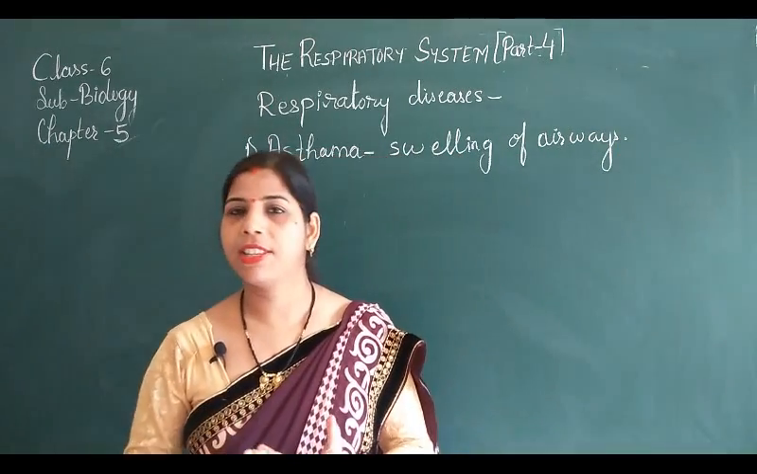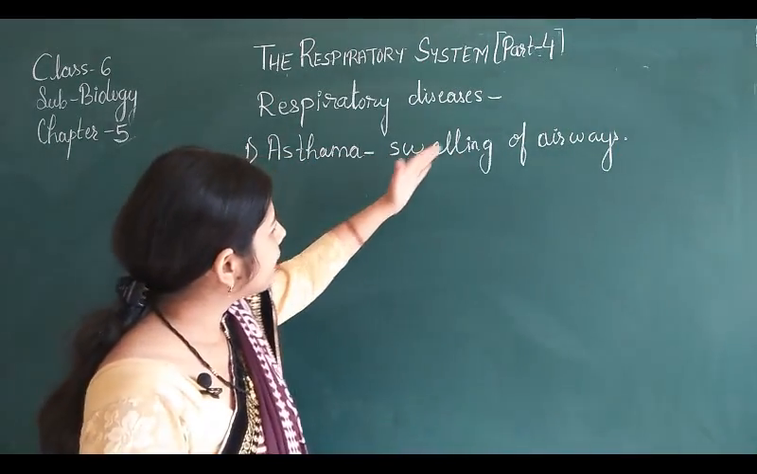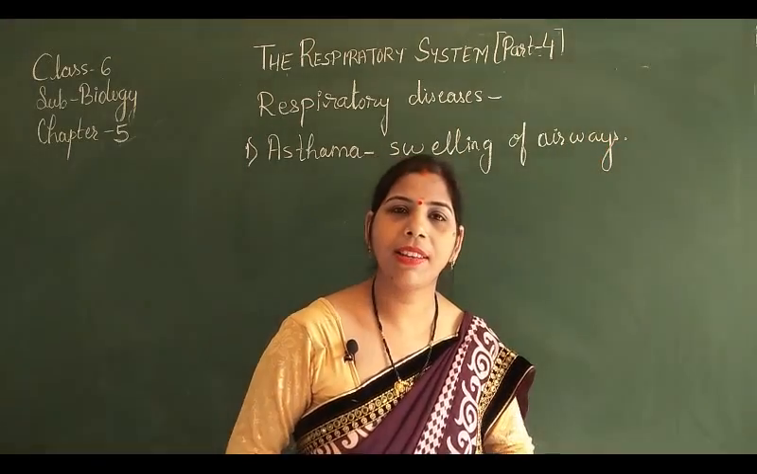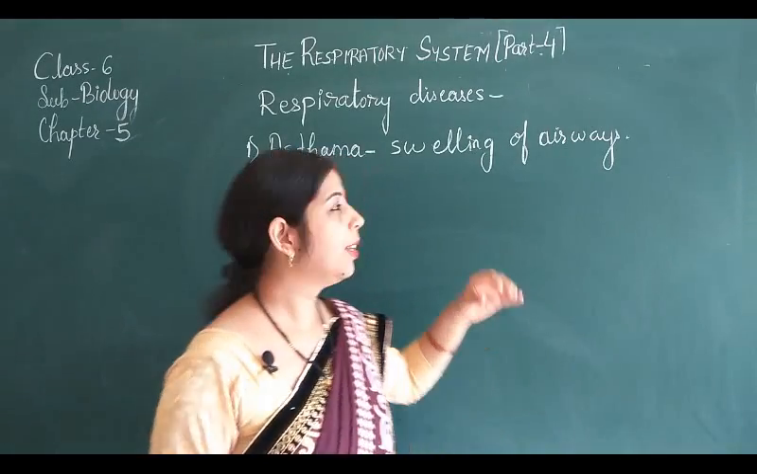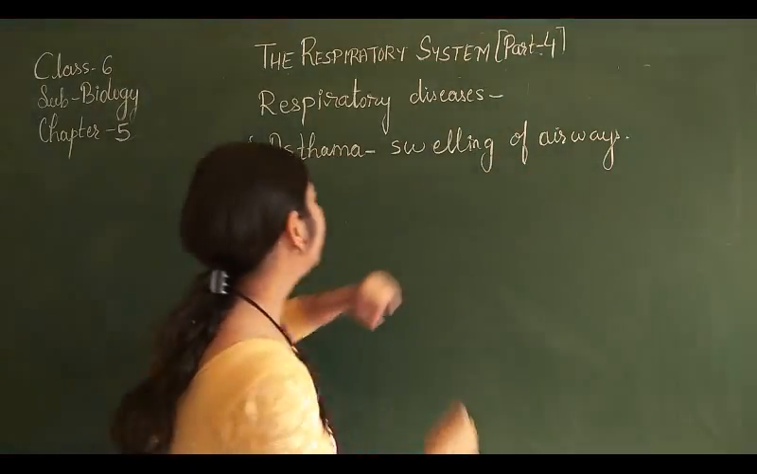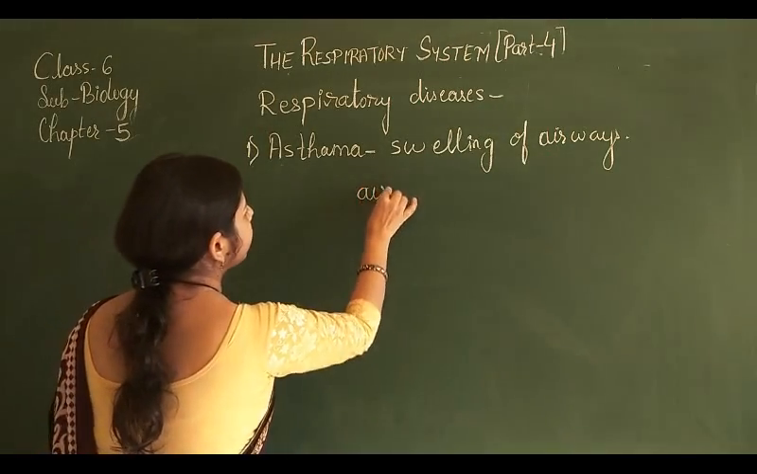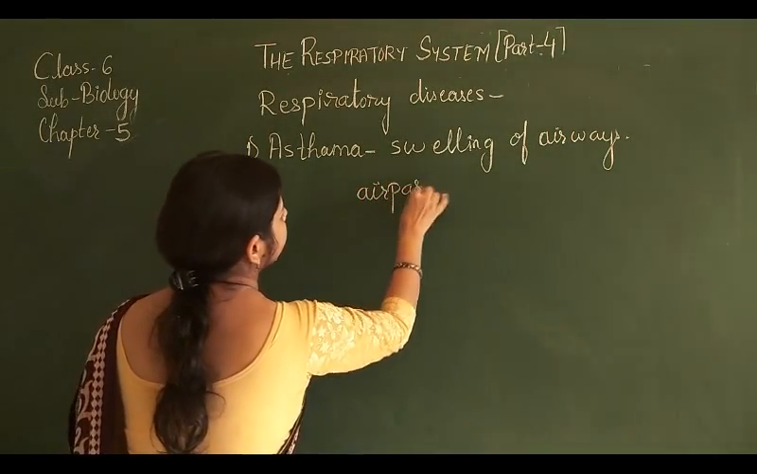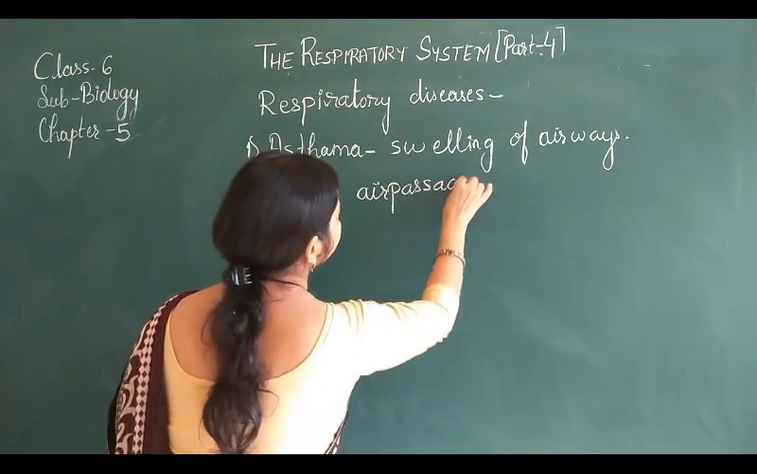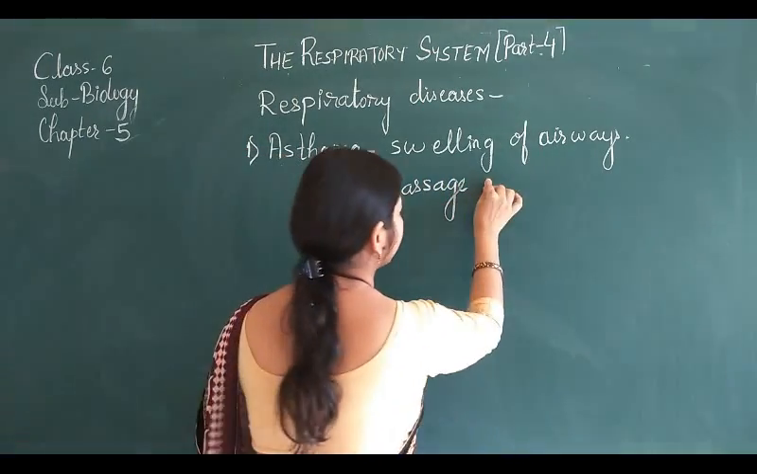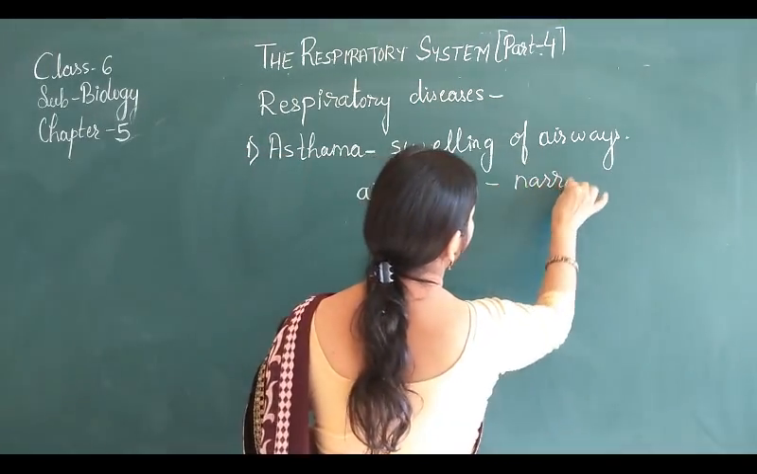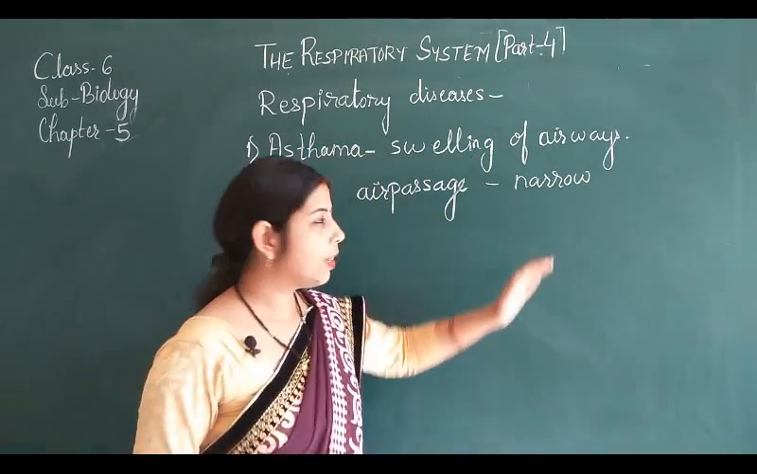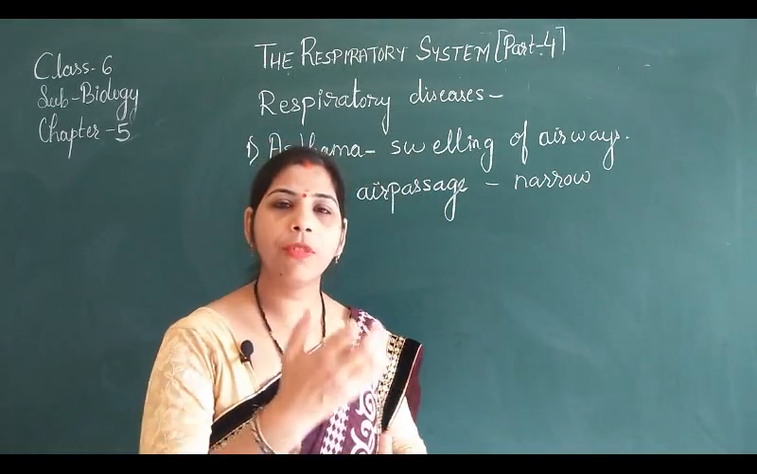Okay, now when we are discussing the airways and air passages, airways means the air passage from where the air passes. So in this disease the air passage becomes narrower, it becomes narrow. So because of the narrow air passage it is difficult for breathing.